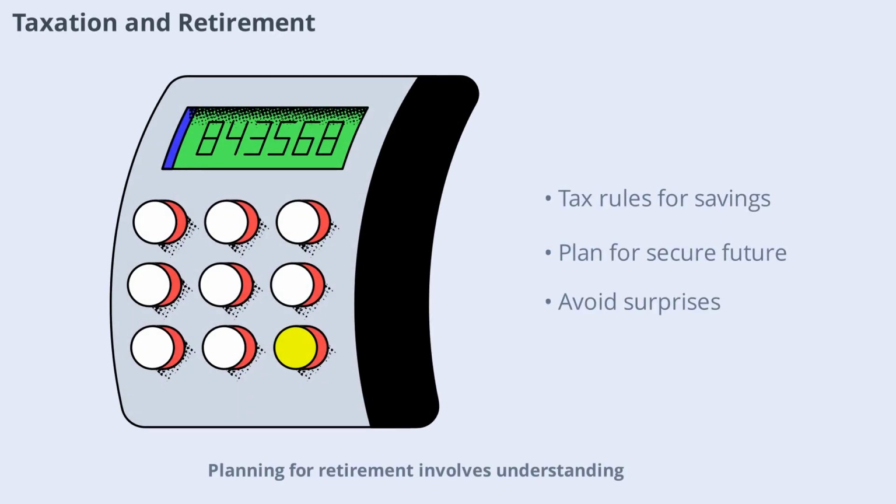Planning for retirement involves understanding how taxes will affect your savings. Some retirement accounts are taxed when you contribute, while others are taxed when you withdraw funds. Knowing the tax rules for retirement savings can help you plan for a secure future and avoid unexpected tax bills.